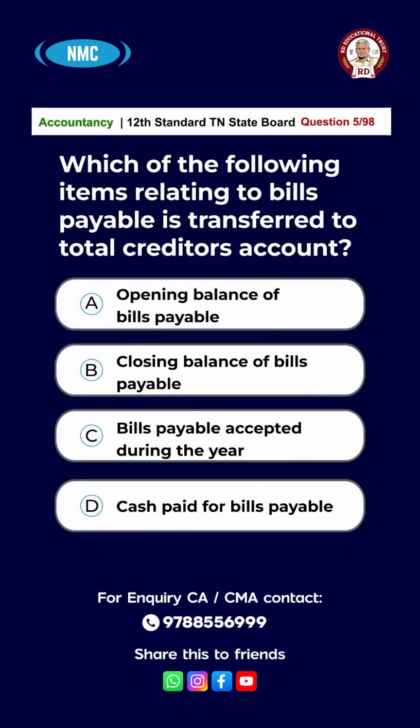Question number 5. Which of the following items relating to bills payable is transferred to total creditors account? Option A, opening balance of bills payable. Option B, closing balance of bills payable. Option C, bills payable accepted during the year. Option D, cash paid for bills payable. The answer is option C, bills payable accepted during the year.